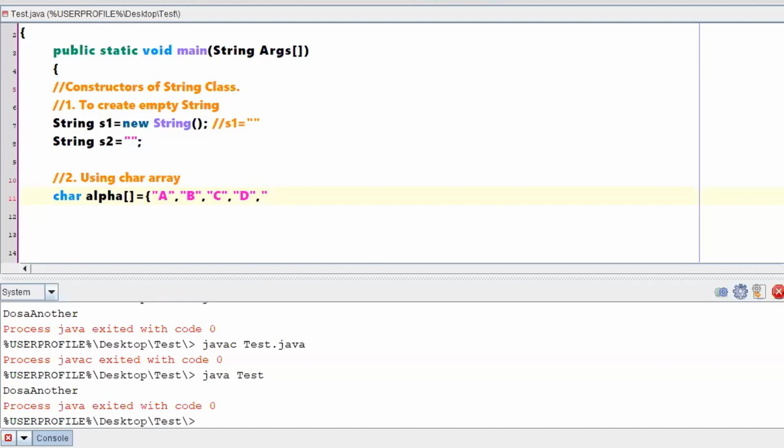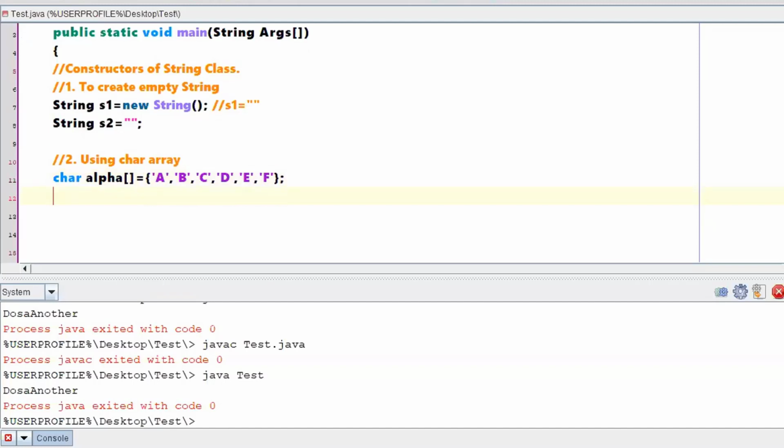Character constants, right? Will they be given in double quotes? Nobody is responding. You should not give character constants in double quotes. For a character constant array, you need to give single quotes. If you give double quotes, then it will be a string array. I am not interested in giving a string array. My intention is to give characters. Maybe you are sleepy, so not responded. F. So these are the contents of my character array called alpha, right?